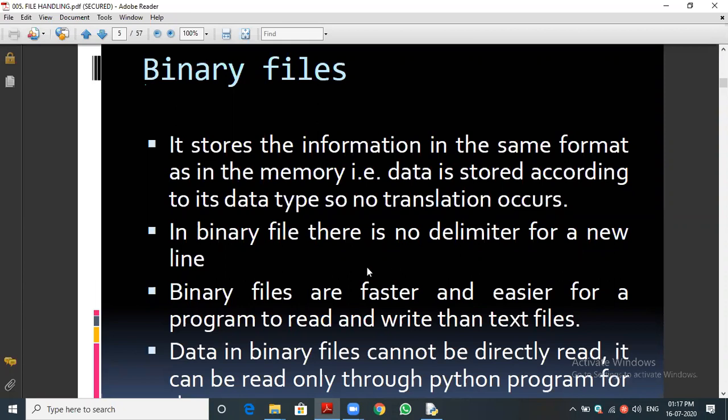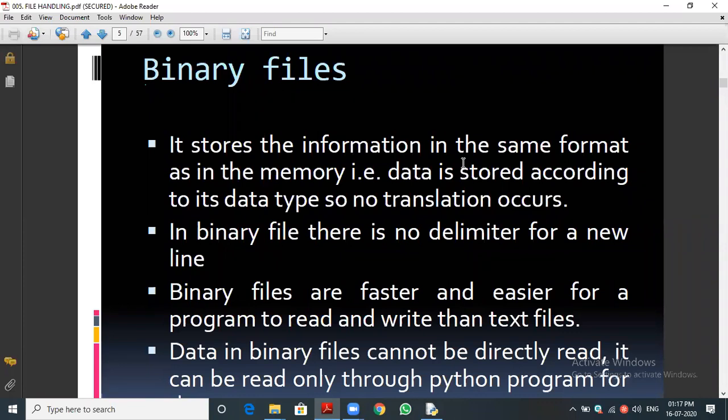Next important point: it will store in the same format. For example, if you give a number, it will be in number format; if you give text, the data will be stored in text format. But in a text file, how is the data stored?